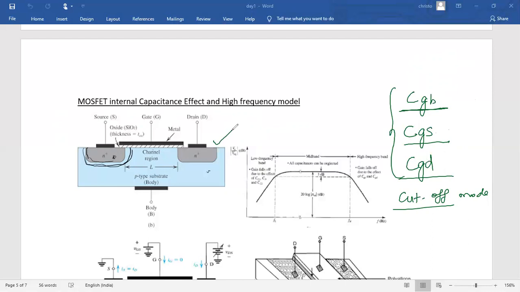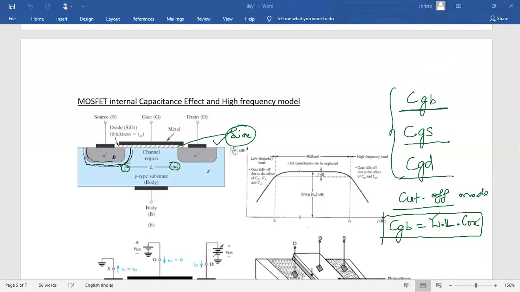In this cutoff mode, the gate to body capacitance value is the width of the gate times the length of the gate times the oxide capacitance. Width of the gate, we can say, and length of the channel, the total length of the channel, times the oxide capacitance per unit area, COX.